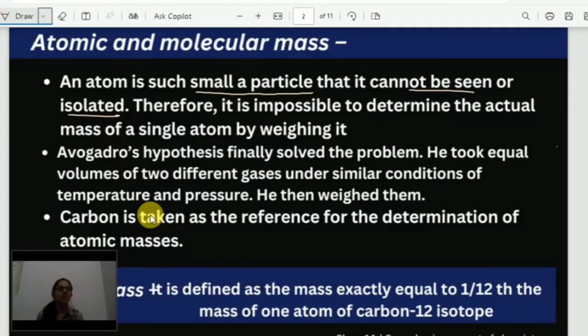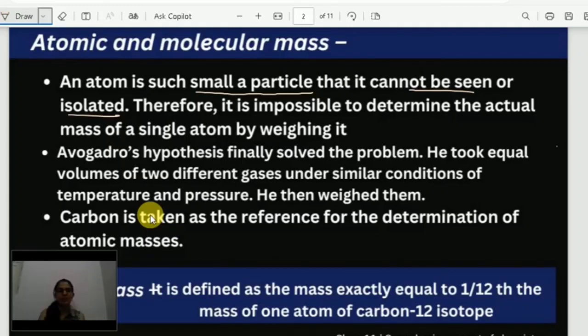What it is saying is, we can't determine the mass of one single atom. Why? Because it is very small and we can't isolate it. So this is a kind of problem, right? If you want to find the mass, how can we do that? In the present scenario, we have mass spectroscopy.